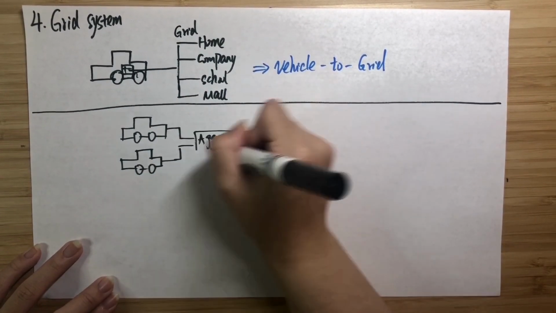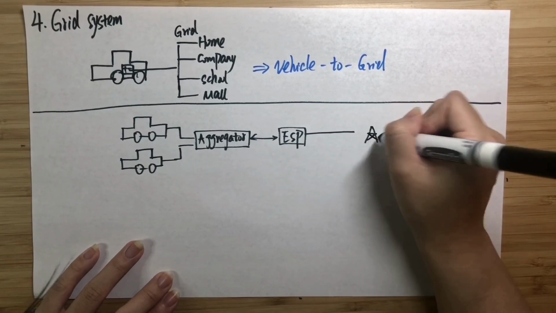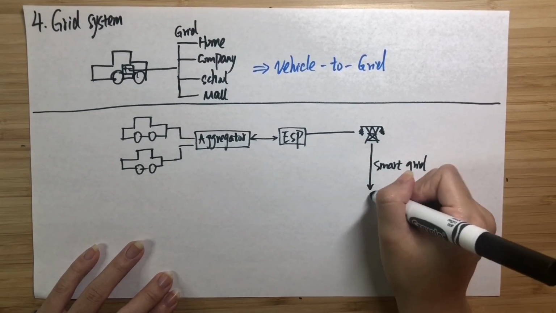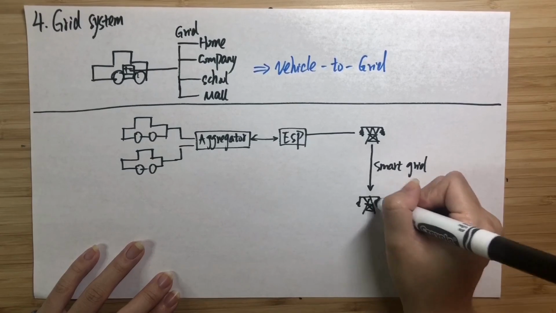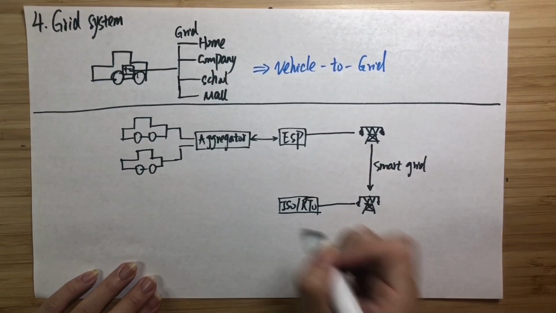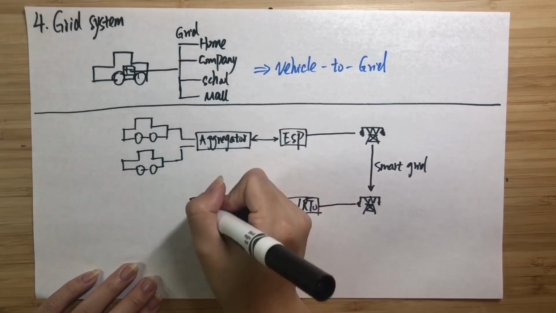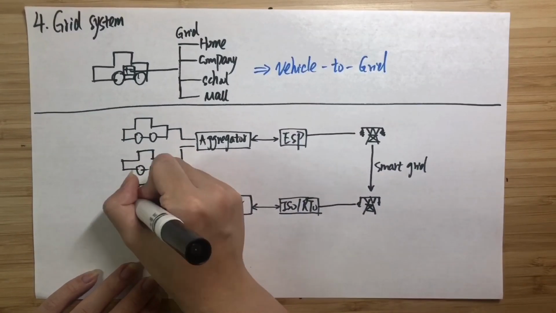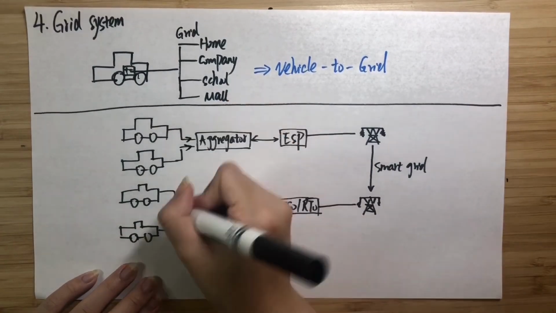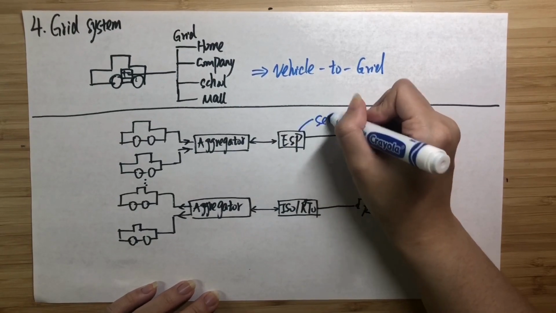So, to accomplish this vehicle-to-grid system, we really need to install some intelligent detection equipment on the power grid. It can communicate with the electric vehicles about the remaining power of the battery and constantly monitor the power change of the grid. Well, as shown in the picture, ISO monitors the power changes of the grid. RTO gathers the electric energy fed back by each electric vehicle, and ESP sells these electric energies to the power company.